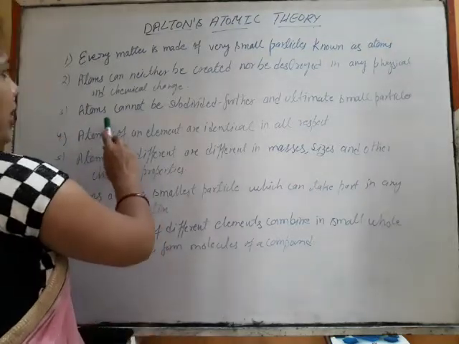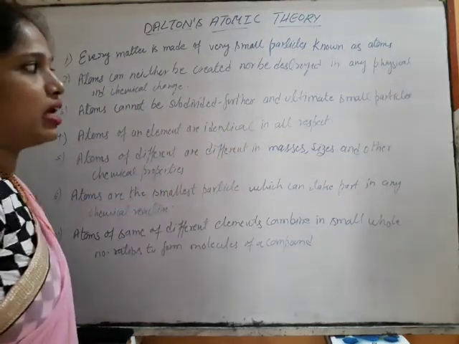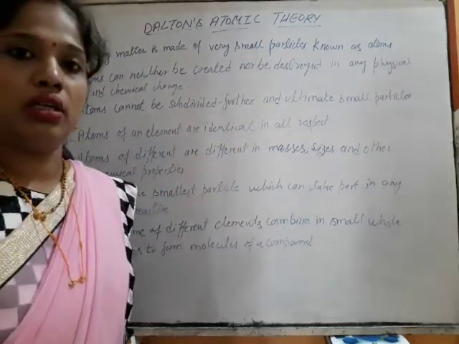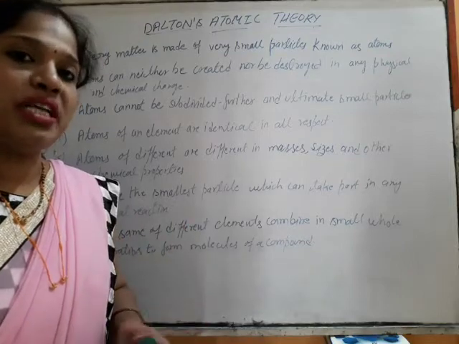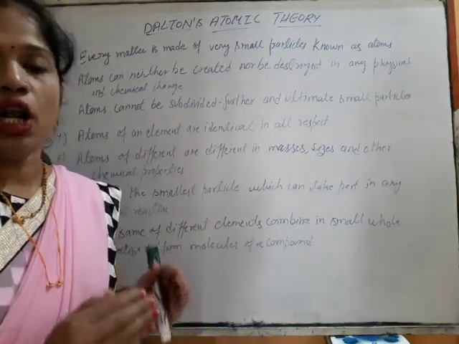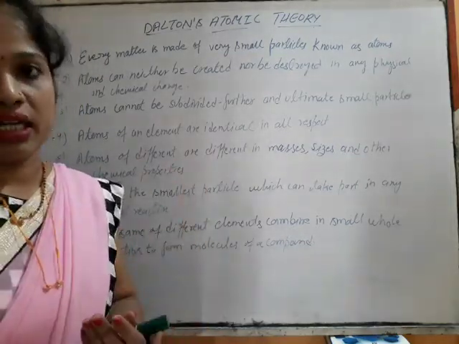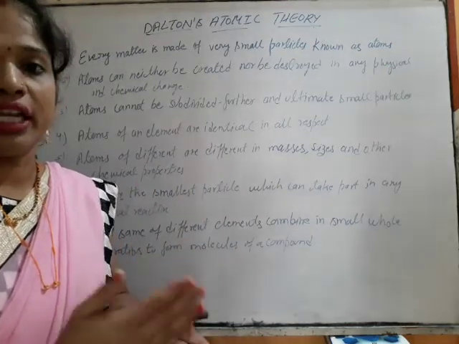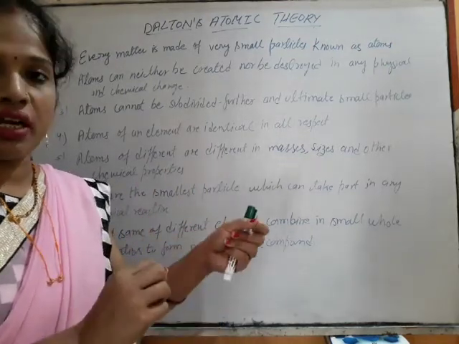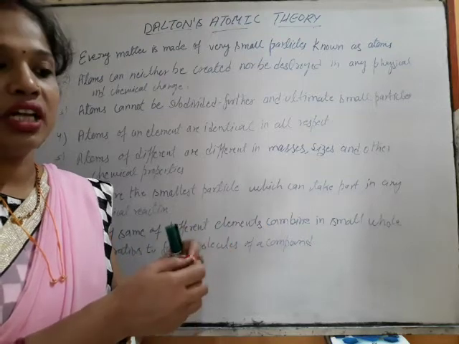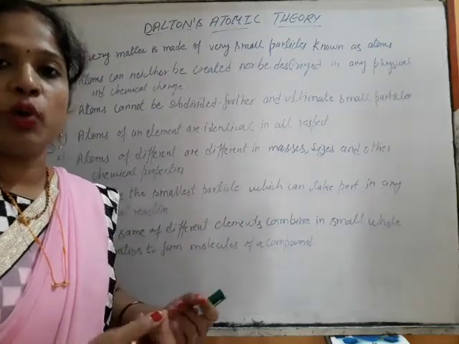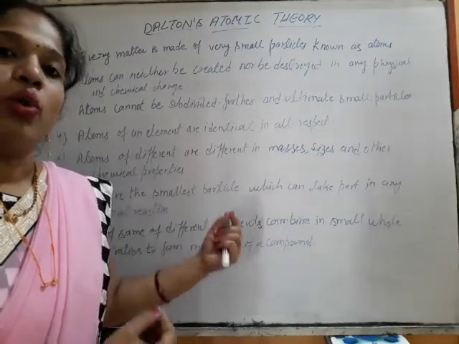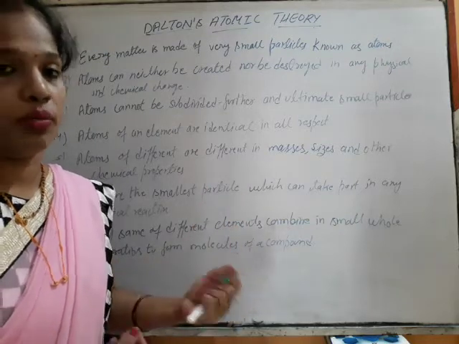Third, atoms cannot be subdivided further; they are the ultimate small particle. It cannot be divided further, which means atom is the smallest particle which composes matter. It is like tearing paper: you reach a position where dividing the paper is not possible. So atom is that whose subdivision is not possible.